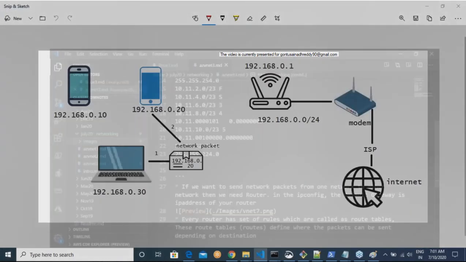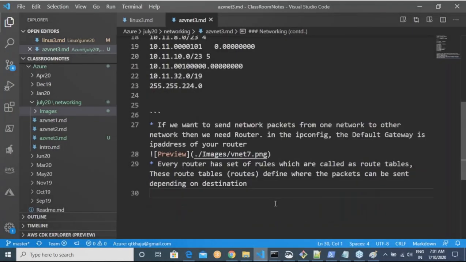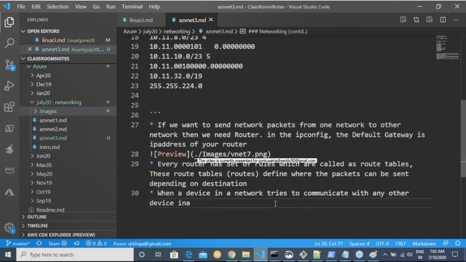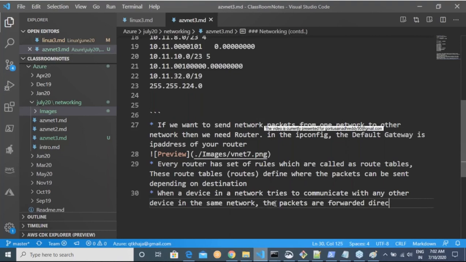Right. So some of you might know it very well. When a device in a network tries to communicate with any other device in the same network, the packets are forwarded directly using the existing infrastructure.